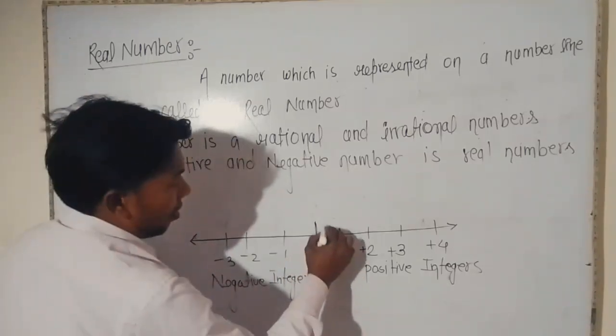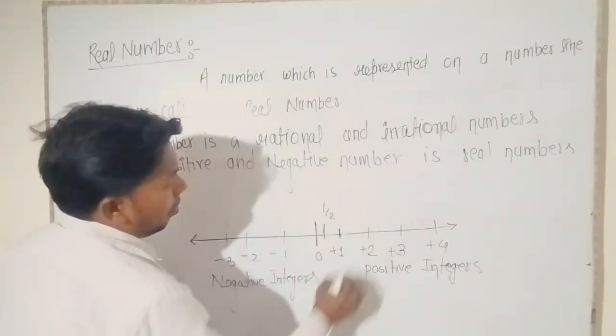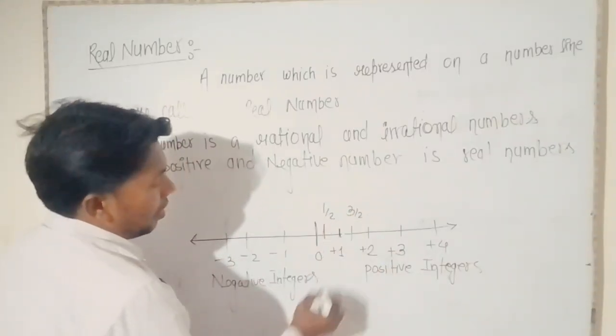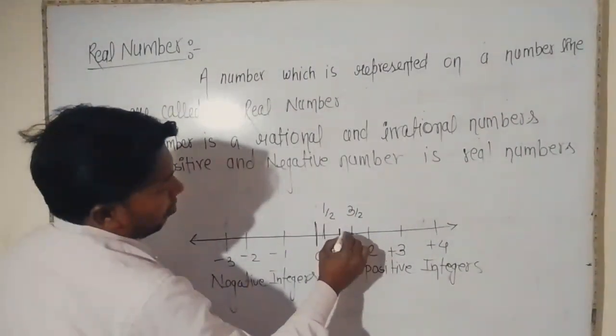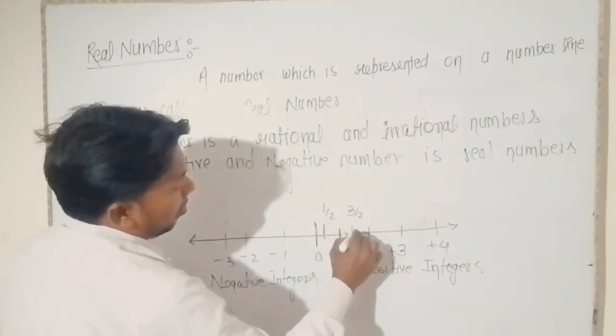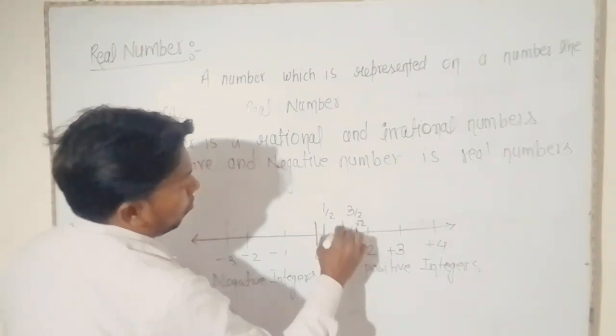Here rational numbers 1 by 2, 3 by 2, and irrational numbers root 3, root 2.